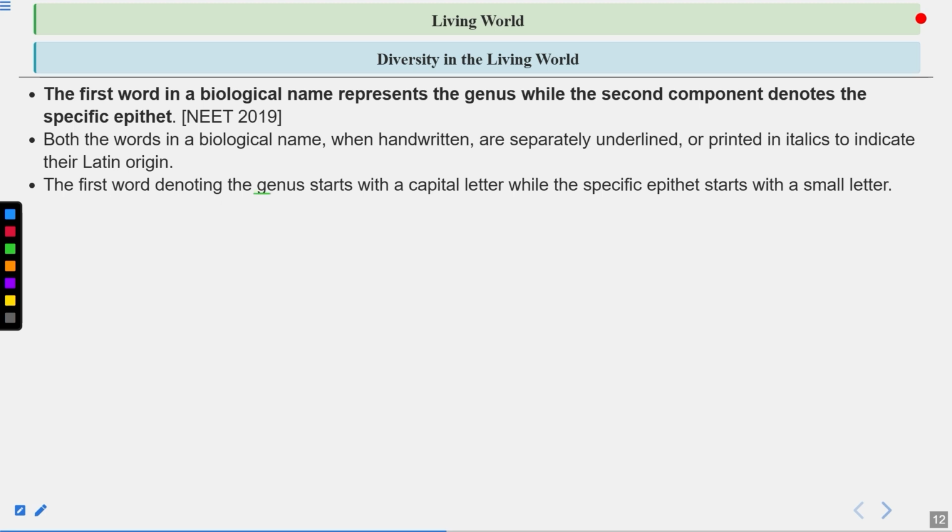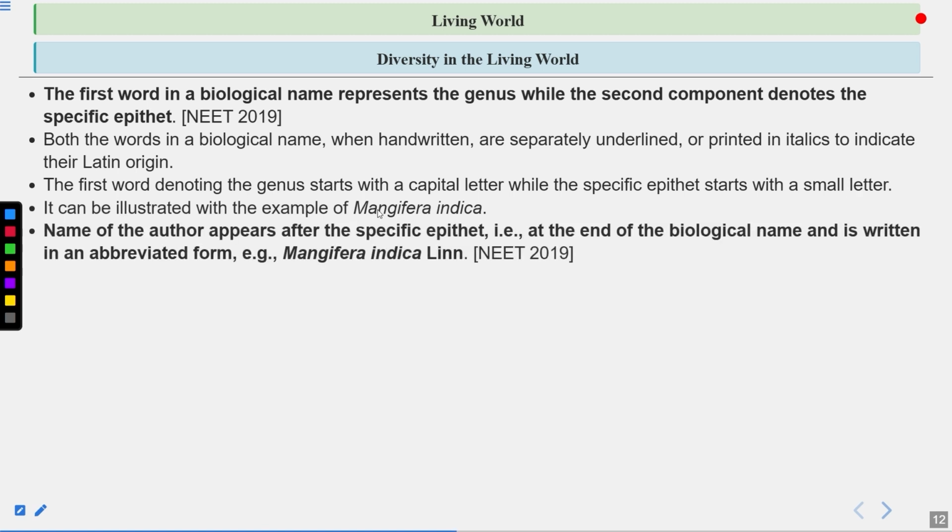First word denotes the genus. The genus always starts with a capital letter. You have to remember this, while the specific epithet starts with a small letter. Let's again take the example of Mangifera indica. The genus name Mangifera starts with a capital letter. The species name starts with a small letter. This is small i.